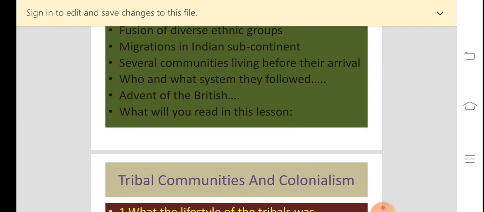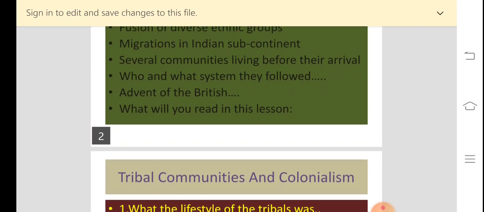So we are understanding here how the tribal communities lived, what kind of life they had and how their life was different. Okay, this I am trying to tell you here. And where they were living: remote, inaccessible areas, highlands and desolate forests.